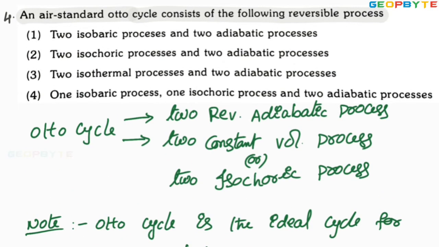Anyhow, the Otto cycle consists of two constant volume processes and two adiabatic processes. Look at the first option, two isobaric. No, isobaric means constant pressure. Two isochoric processes and two adiabatic. The second option is absolutely correct because the isochoric process means constant volume process only. Therefore, the second option is absolutely correct. Let's take another problem.